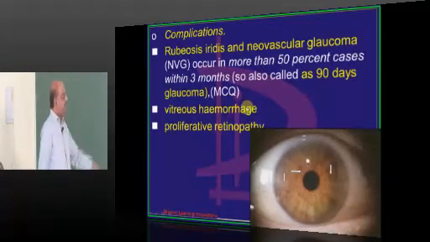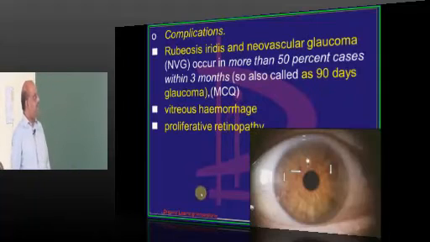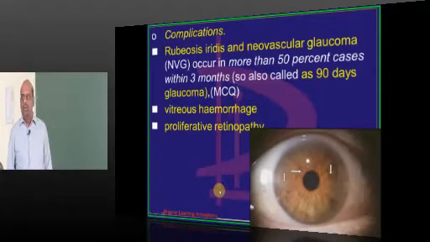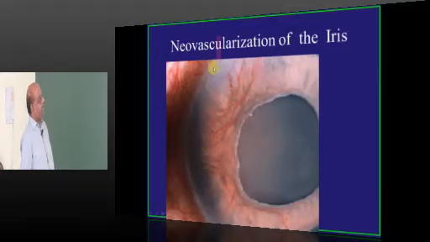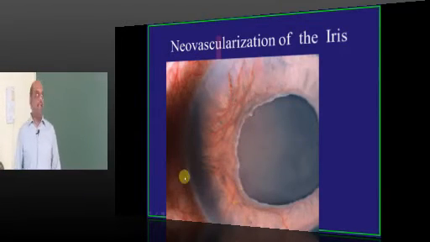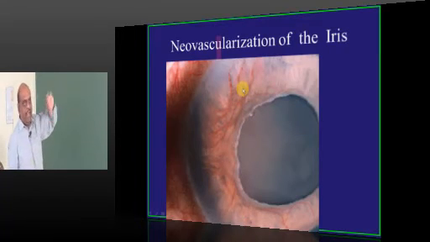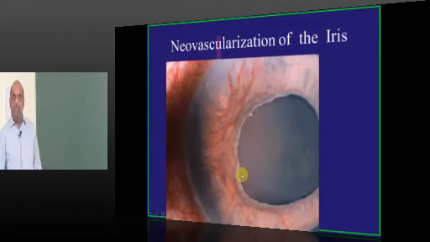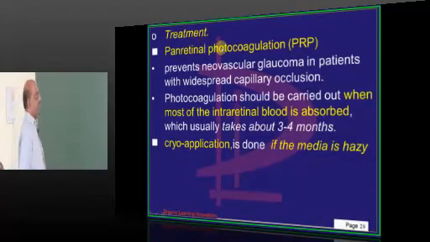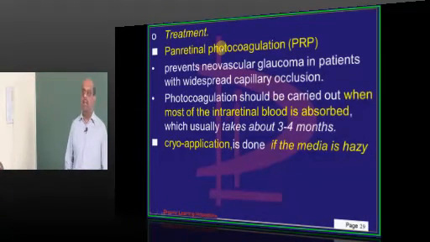There can be a vitreous hemorrhage which can develop as a complication. Then proliferative retinopathy can develop. This is another classical example of abundant neovascularization of the iris developing in a patient of CRVO. So how do you treat, doctor?